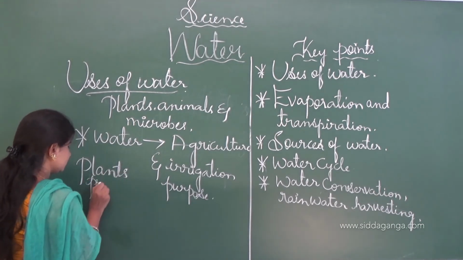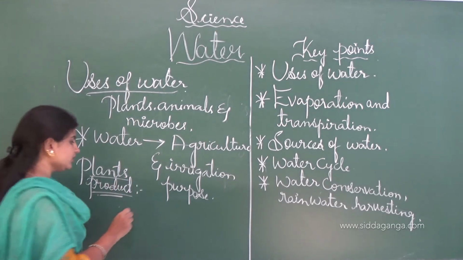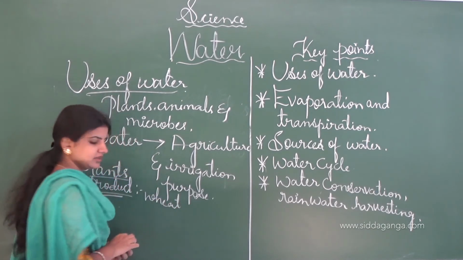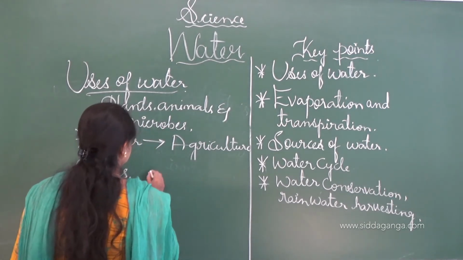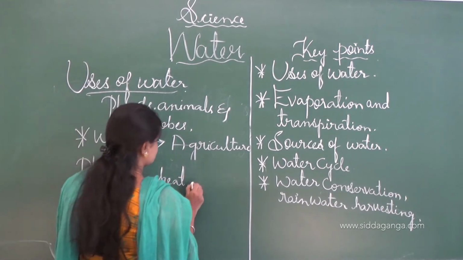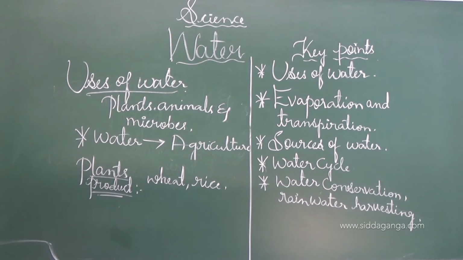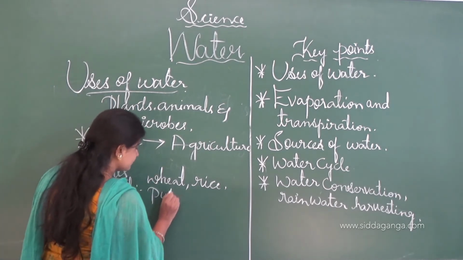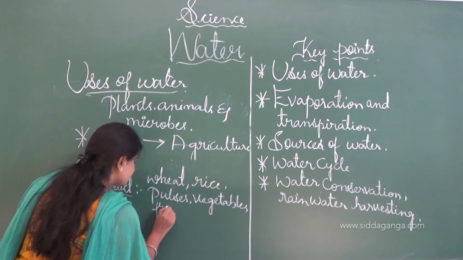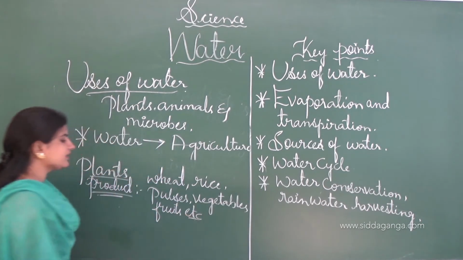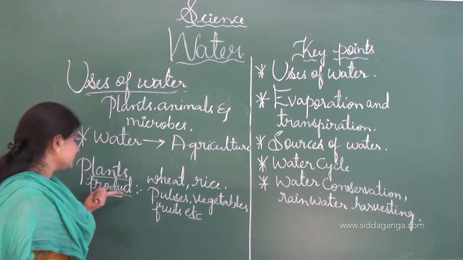Many plant products like wheat, rice, pulses, vegetables, fruits, etc. All the plant products which contain these substances like wheat, rice, pulses, vegetables, fruits, these are the plant products.